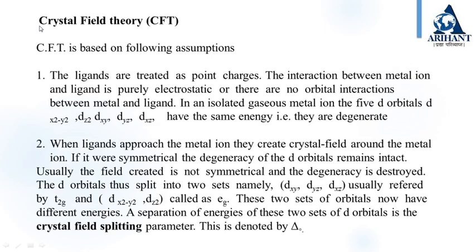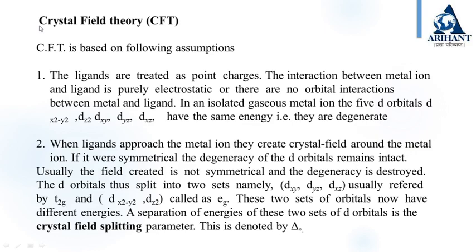What are the assumptions of crystal field theory? The ligands are treated as point charges. The interaction between the metal ion and ligand is purely electrostatic, or there are no orbital interactions between metal and ligand. In an isolated gaseous metal ion, the 5 d orbitals dx²-y², dz², dxy, dyz and dxz have the same energy. That is, they are degenerate.